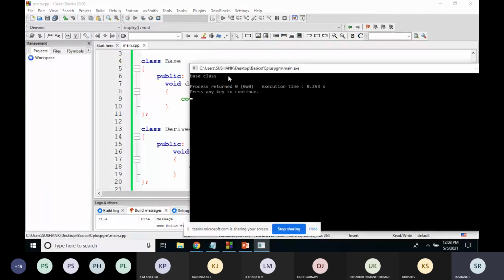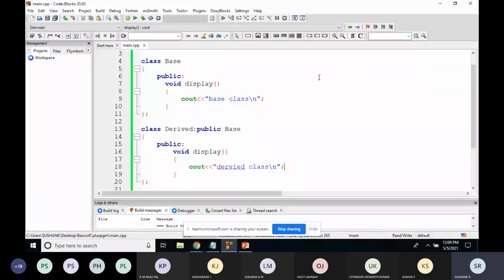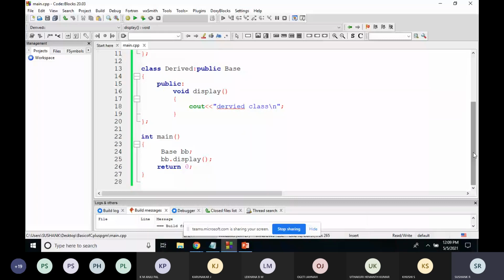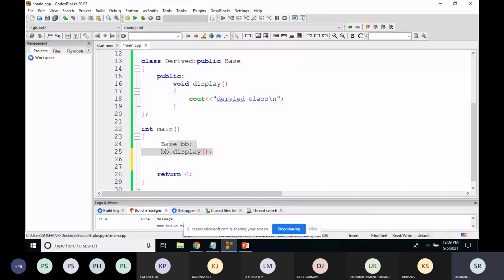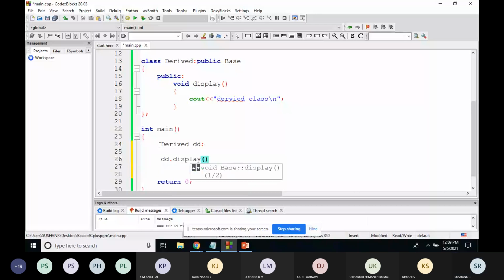I'm getting the output as base class. Let me proceed further. Now I will create the object of derived class. I'll take it as dd, and call dd dot display.